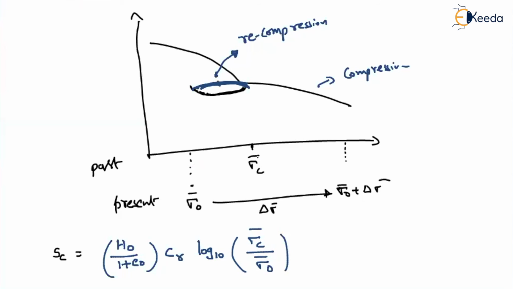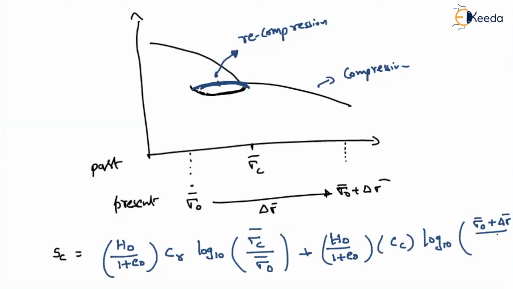This is from sigma naught to sigma c, plus from sigma c to this point, you can write again H naught by 1 plus e naught into the compression index Cc into log 10 of the present final value, sigma naught plus delta sigma, divided by the intermediate value, sigma c dash.